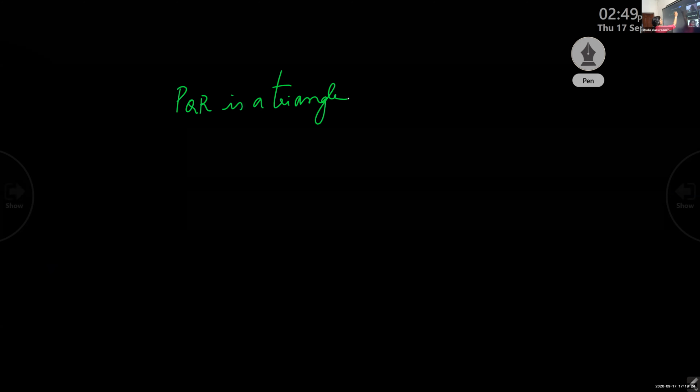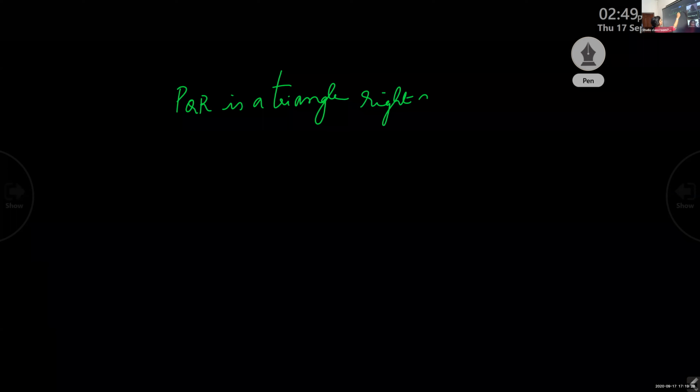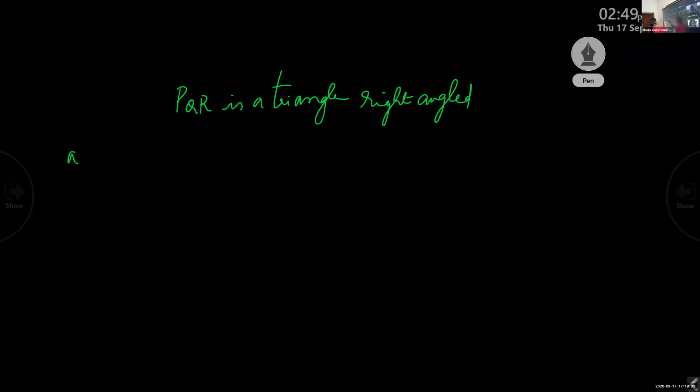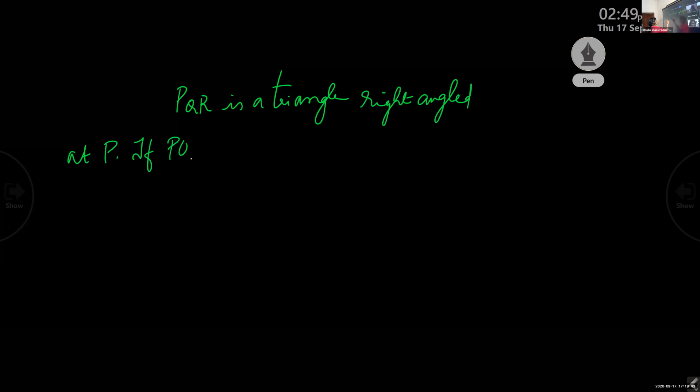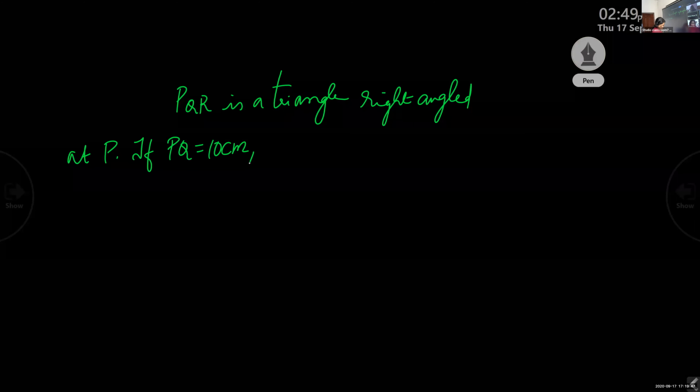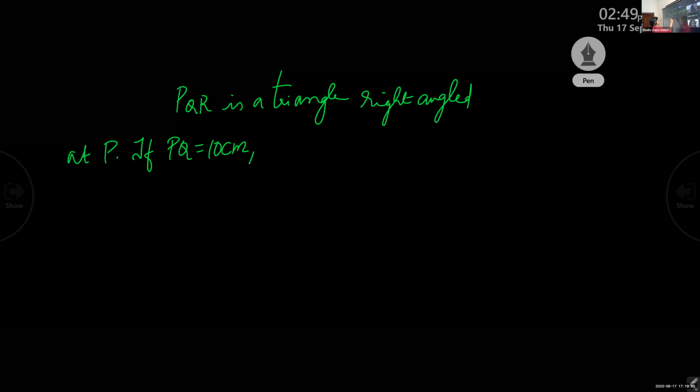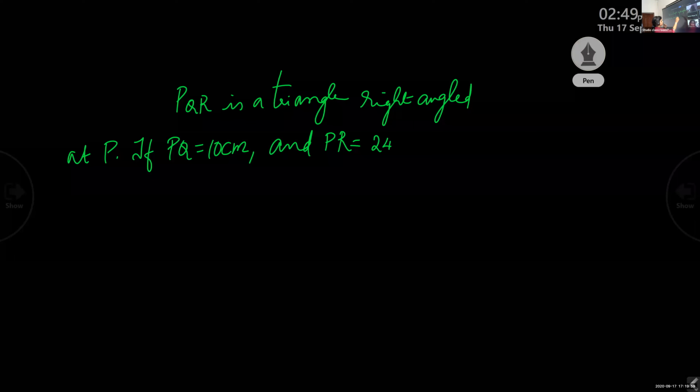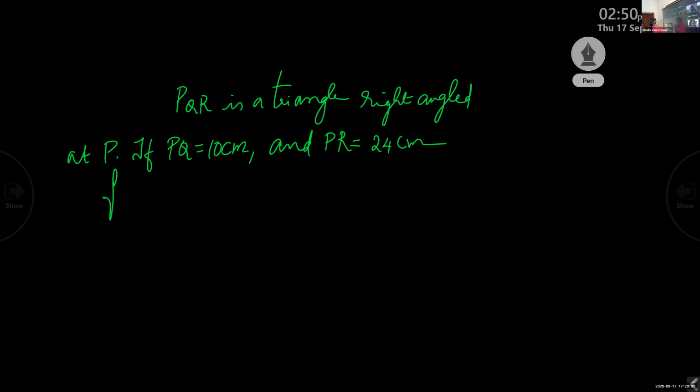PQR is a triangle, right angled at P. If PQ is equal to 10 centimeter and PR is equal to 24 centimeter, find QR.